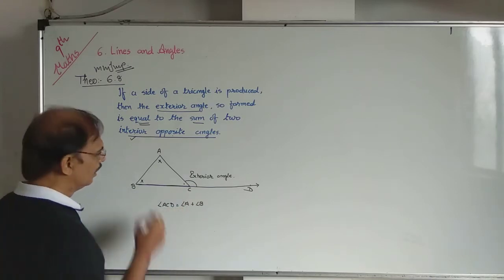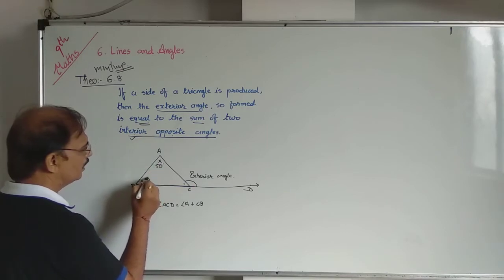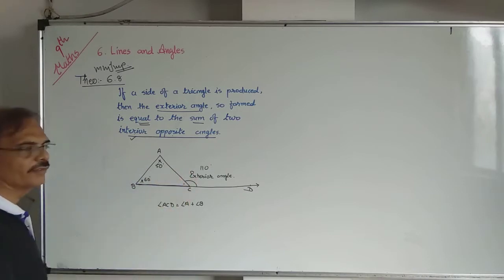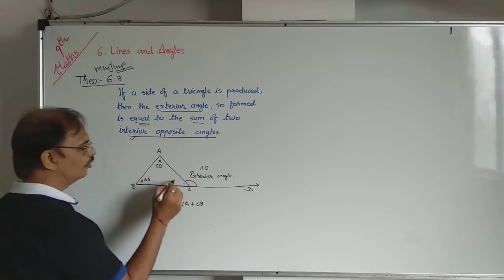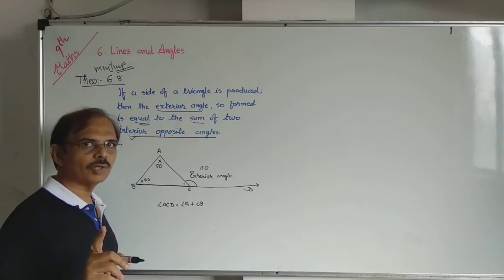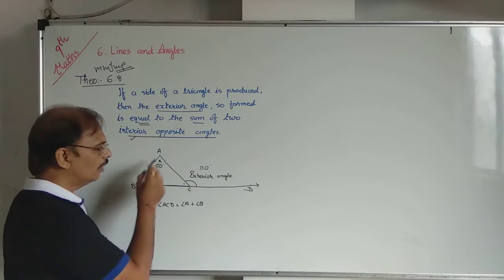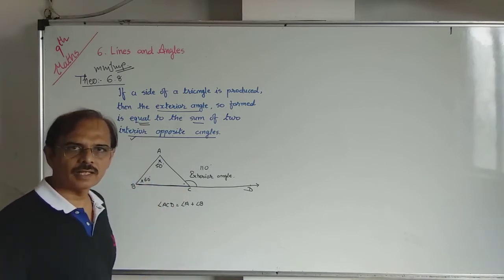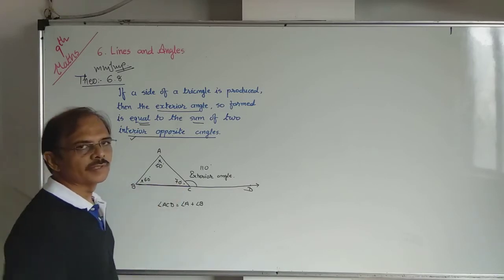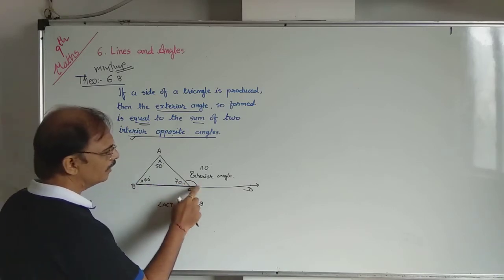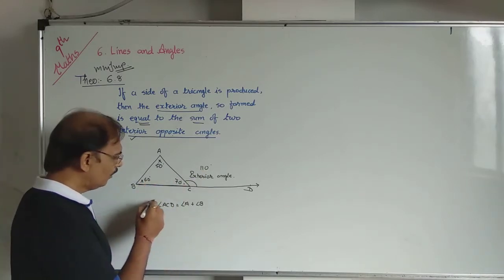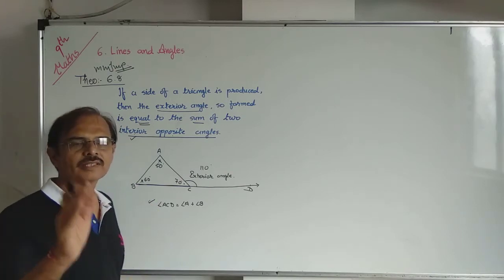Remember the fact. Suppose this is 50 degrees and this is 60 degrees, then the exterior angle will be 110 degrees. The sum of these two gives you the exterior angle, 50 plus 60. Now you know the angle sum property of a triangle, that the sum of the angles in a triangle is 180. 50 plus 60 is 110, so this will be 70. If this is 70, then its linear pair is 110. You can find it this way also, but you have to apply the concept of the exterior angle.